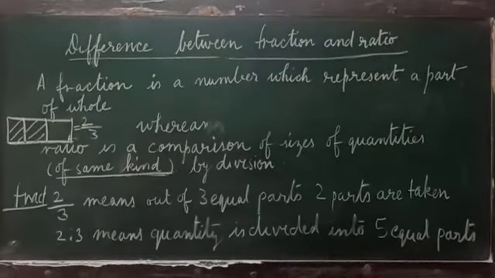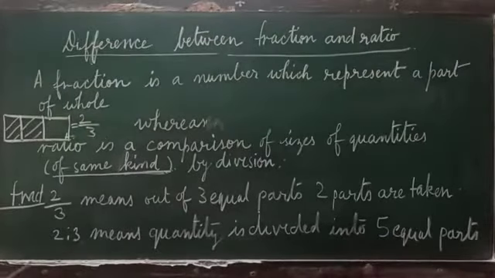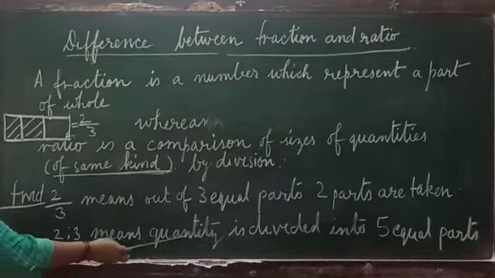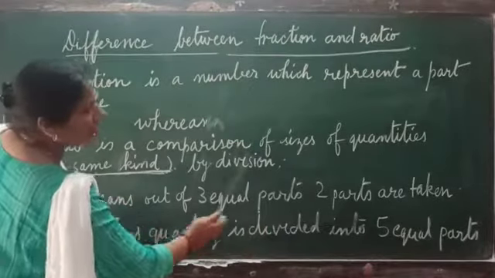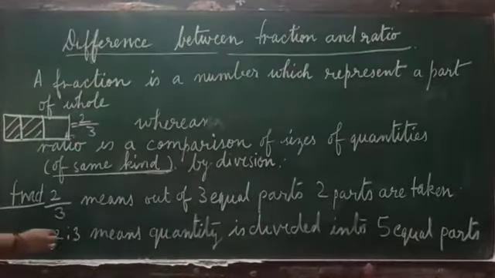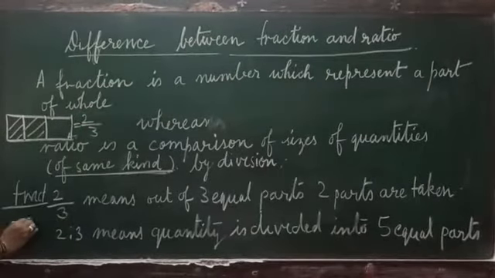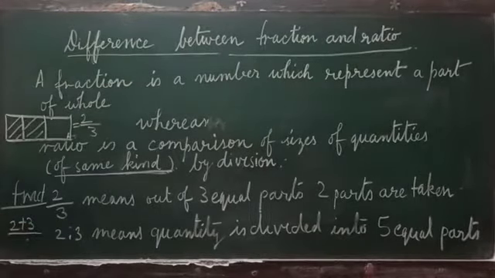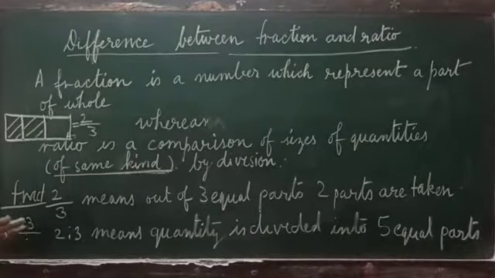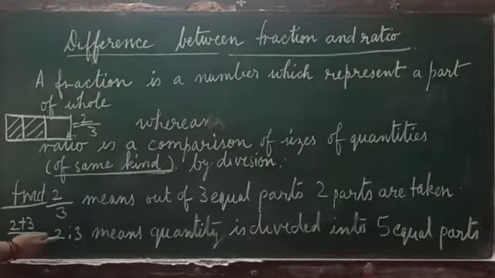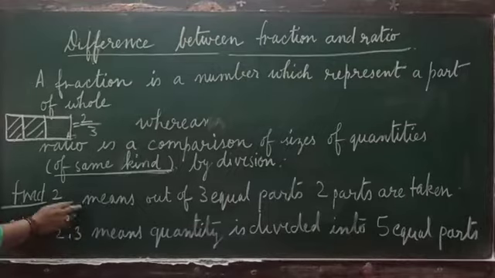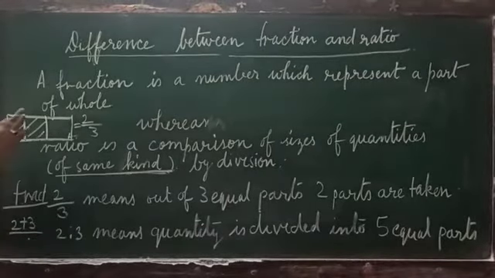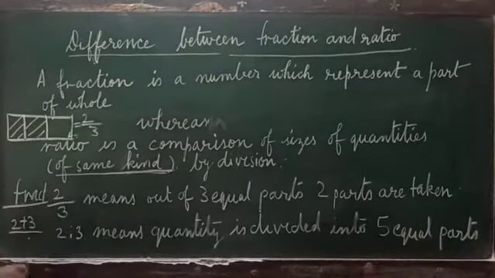Now what is ratio? How is it different from the fraction? 2 is to 3 means the quantity is divided into 5 equal parts. Now how do we get this 5? 2 plus 3. The total quantity is 5 parts, and then out of that we are dividing 2 parts is to 3 parts. This is the major difference between fractions and ratio.